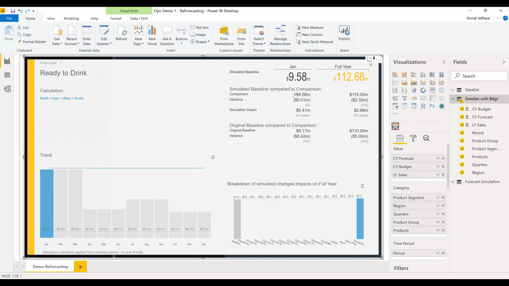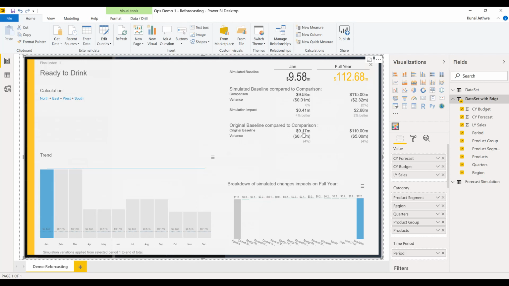So here we have the simulated baseline compared to the comparison. Now comparison was $9.58 million on an average of month. $115 million is a yearly number, as we know. Now, based on this, we are now short of only 2% of our total annual revenue. So we are at 112.68, which is showing a variance of 2% now. Earlier, the variance was way higher than this. So we have simulated 4% better impact on the monthly level and 2% better impact on the yearly level.